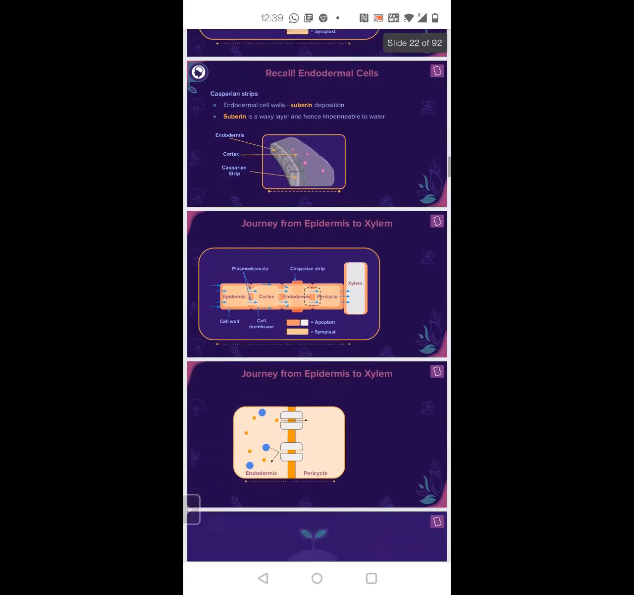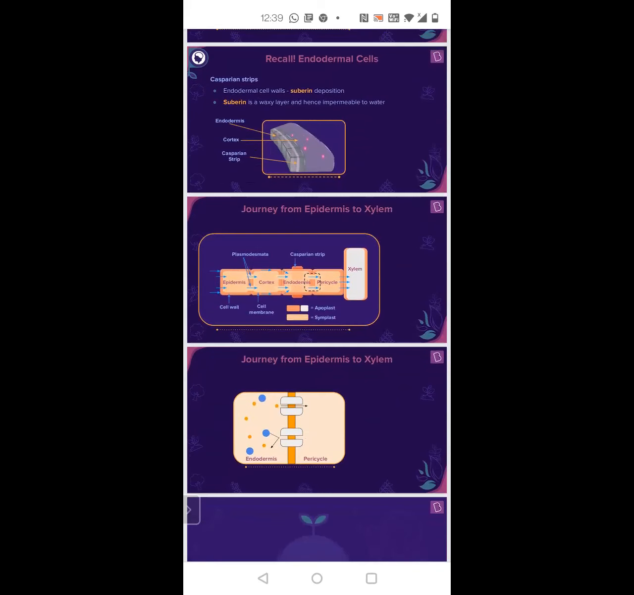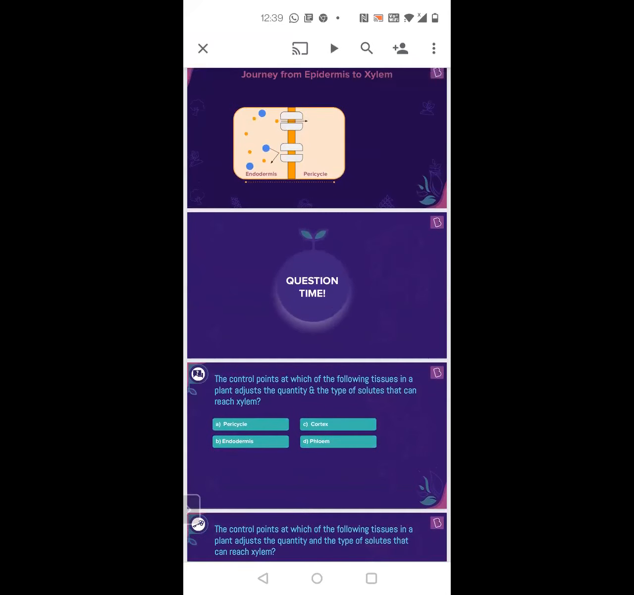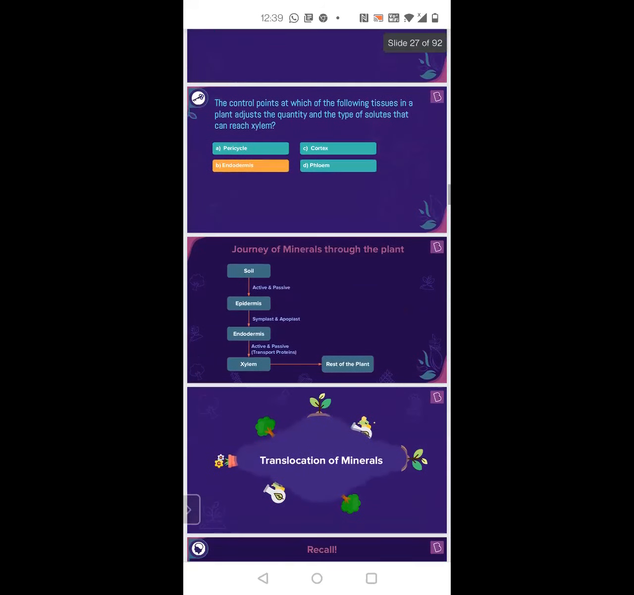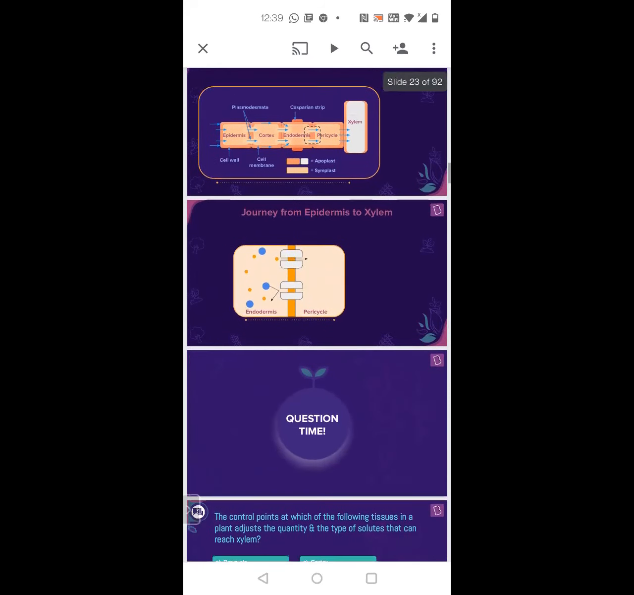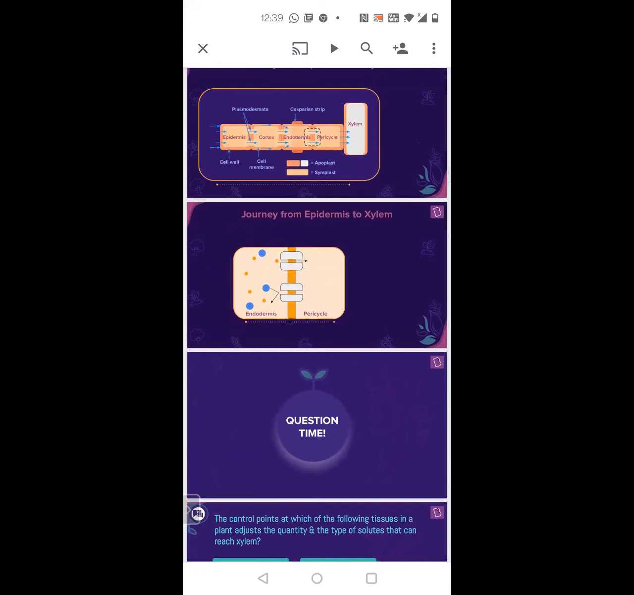Okay, ma'am. So this is the journey of the water as well as minerals. Now, what is the answer for this? The control points at which of the following tissues in a plant adjust the quantity and type of solutes that can reach xylem? Endodermis. Yes, the answer is endodermis. Because that is the last. Once it enters pericycle, nothing, then it will directly go to xylem.